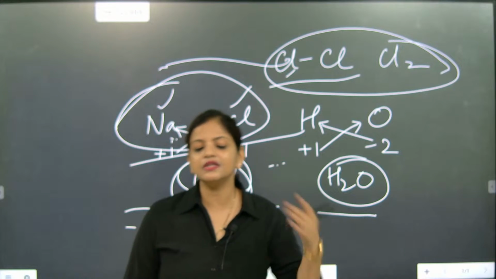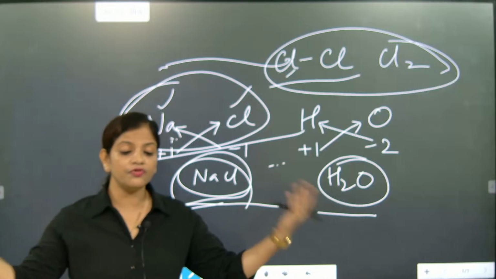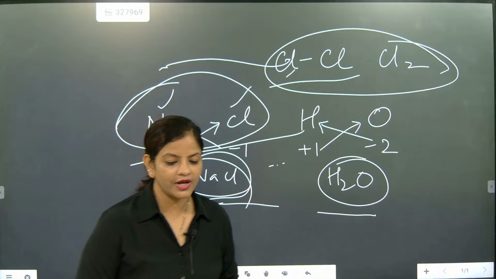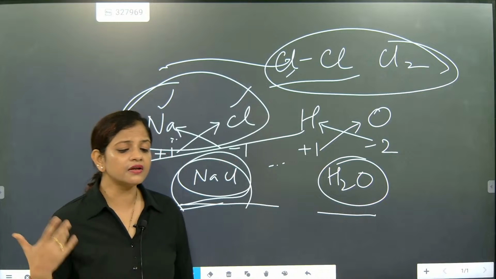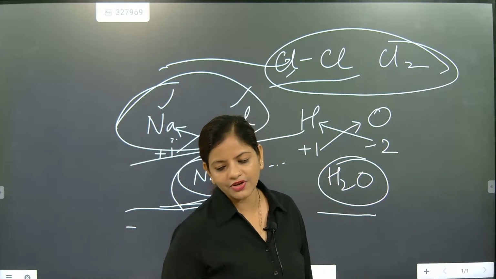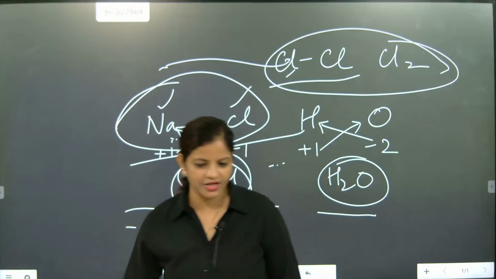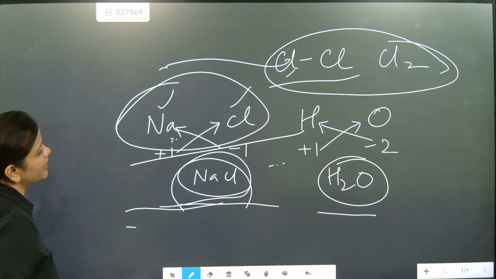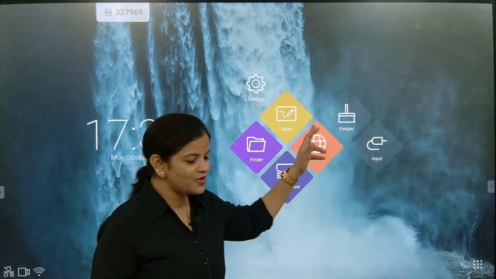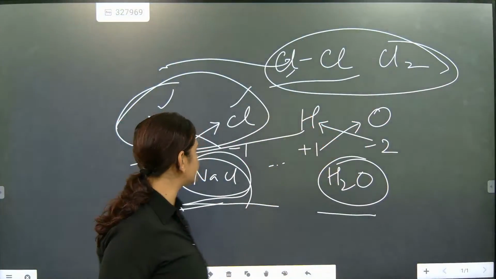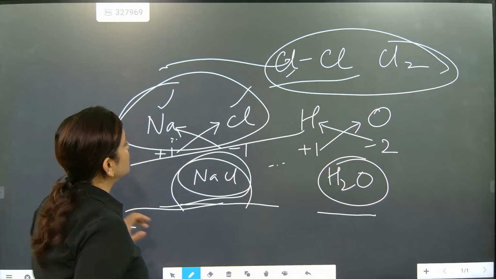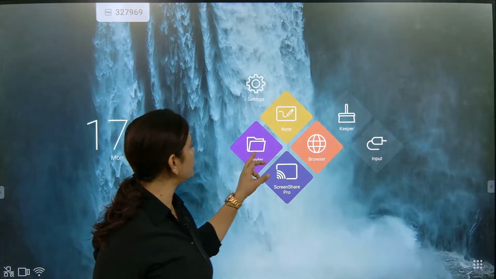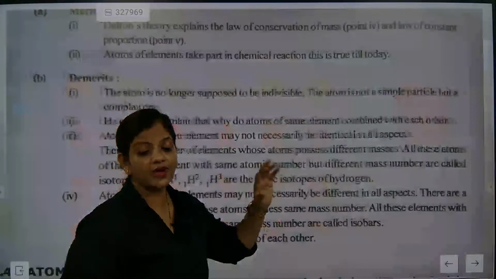But it is counted as a demerit only because he talked about different elements combining together, and he did not talk about the same element combining together. We can take it as a defect, but it's not really a defect. It's like he did not mention that part. As intelligent people, you will take it as fine. He did not have time to explain this part, but his content was definitely correct. Different elements combining he explained, same element combining he did not explain. So that became his drawback.